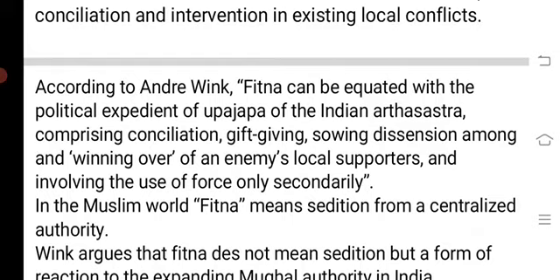And this fitna means finding a middle path between direct exploitation or leaving a particular area. So they would lay some kind of claim, some kind of mediation over an area where two or more polities exist, and here they would appease each other by giving gifts or by showing favour. Sometimes they would sow dissension, they would create some kind of disharmony. At other times they would also try to appease the power. So basically it was more of a tactic rather than using direct force over an area.